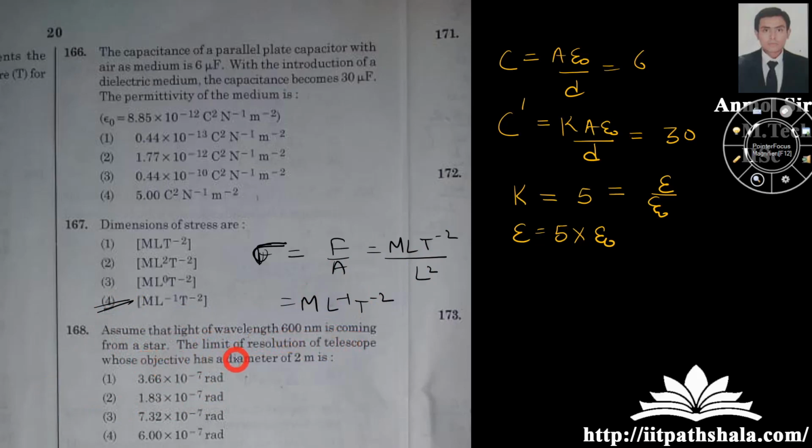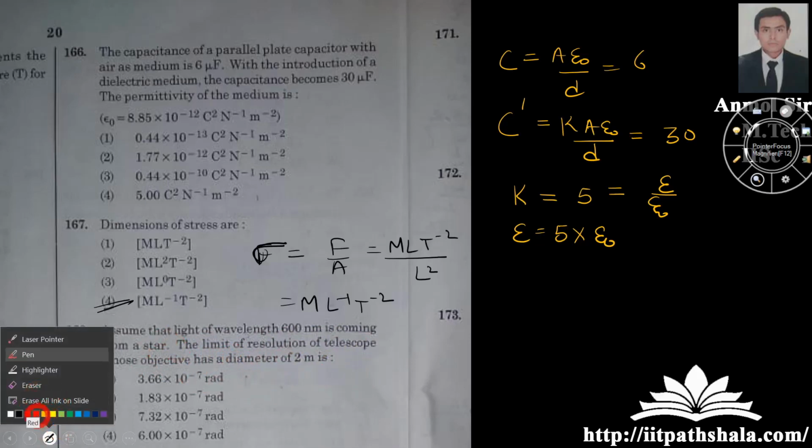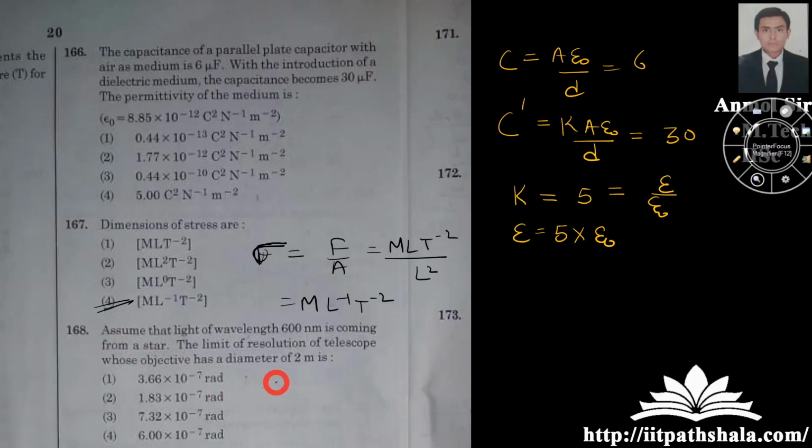Assume that light of wavelength 600 nanometer is coming from a star. Find the limit of resolution of the telescope whose objective has a diameter of 2 meter. Now here you can apply the direct formula, which says that resolving power is nothing but A upon 1.22 lambda. Lambda is the wavelength, and A is the diameter of the objective as given to you.